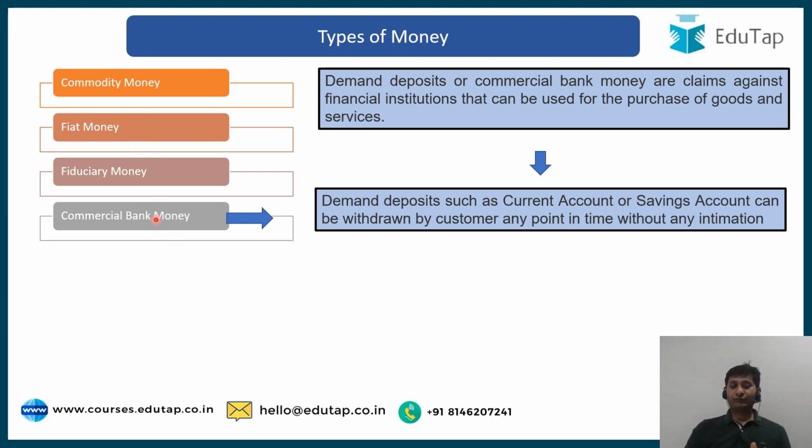So these are the types of money which I wanted to explain. Apart from that, new jargons are coming up in terms of types of money, like electronic money, which is when you do an electronic transaction using your credit card or debit card. There is no cash being paid; you are just transacting using your card. So that's electronic money. These terms keep coming up, but they are not actual types of money. They are more about how you transact. These are the four original types of money that you need to know.